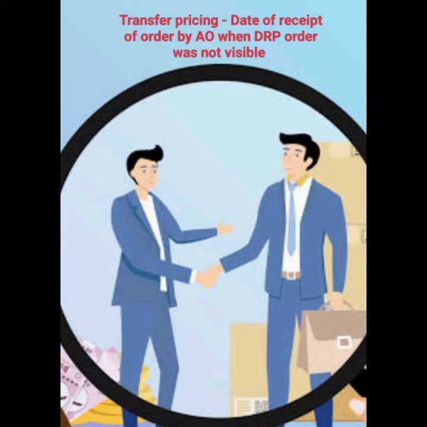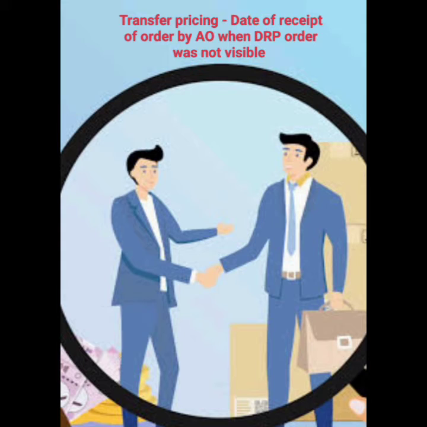The submission of the revenue was that the manual order uploaded by DRP was not visible in the assessment work list of AO, and hence AO was not notified about the same in the ITBA portal, income tax portal. AO did not receive any communication of the DRP order, either through mail or on the ITBA work list. It received the order, that is by post, physically on 1/6/2022. Hence, the time limit should be computed from the date of receipt of the post, that is 1/6/2022.